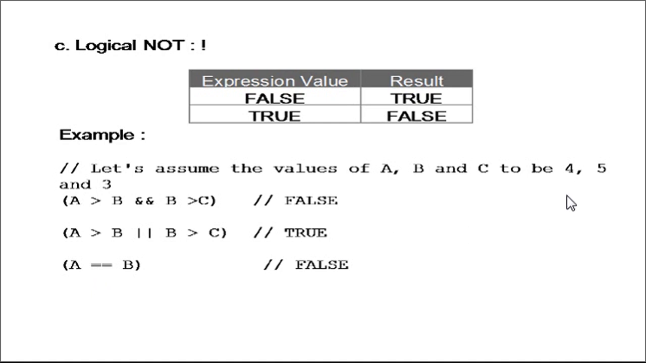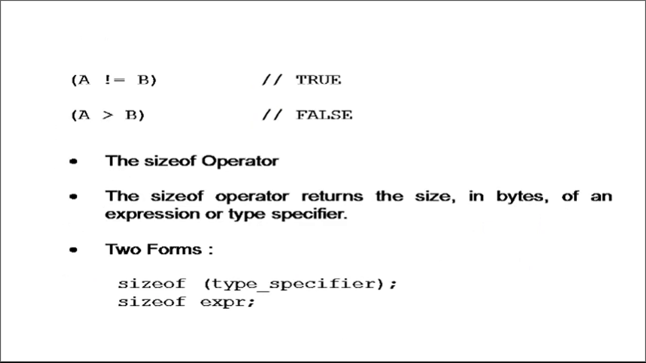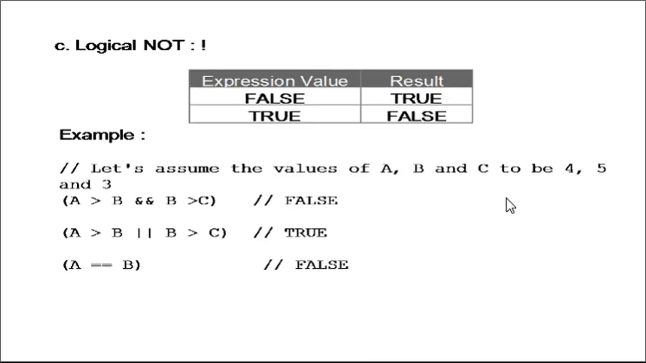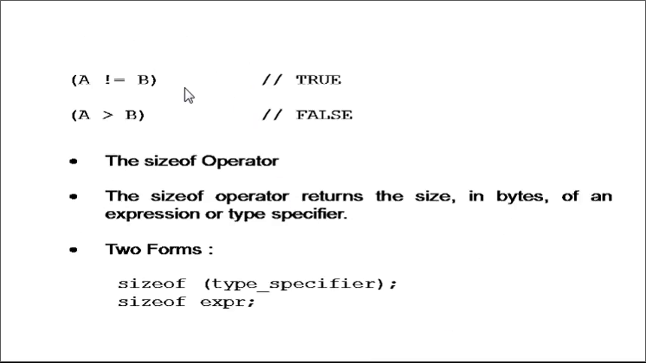In second case, the expression is true, and in third case, what we have, A equal to B. What is value of A? 4. What is value of B? 5. 4 equal to 5 is false. Okay, this is how we can work with the logical operators. Then A not equal to B. So what is the value of A here? 4. What is the value of B? 5. 4 not equal to 5. Is it true? Yes. So this will result in true. And A greater than B is false.